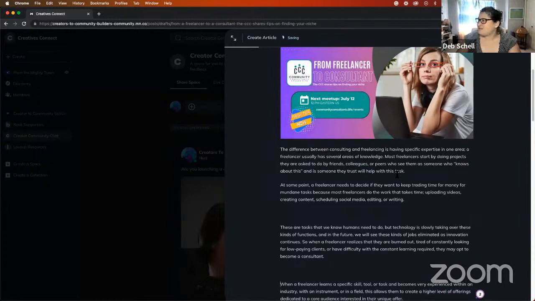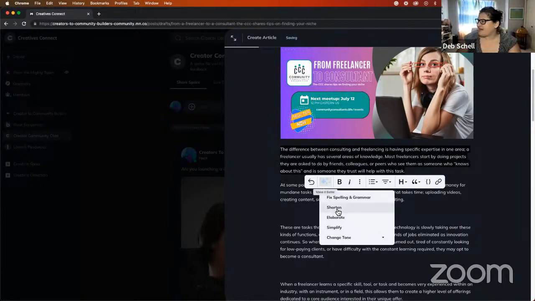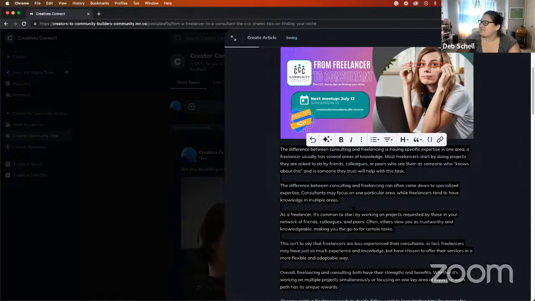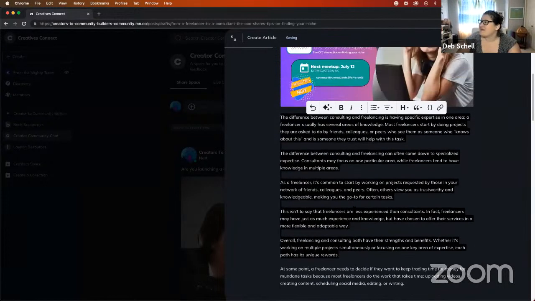I mean, it's a little bit different wording, that's probably not as bad. If we said elaborate, it would probably make it longer, I would guess. So yeah, it made that paragraph a bunch bigger, right? The difference between consulting is having specific expertise in one area. A freelancer usually has several areas of knowledge.